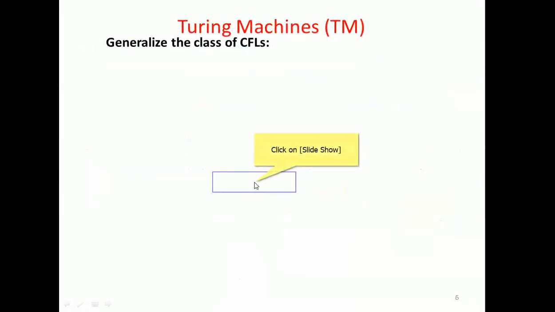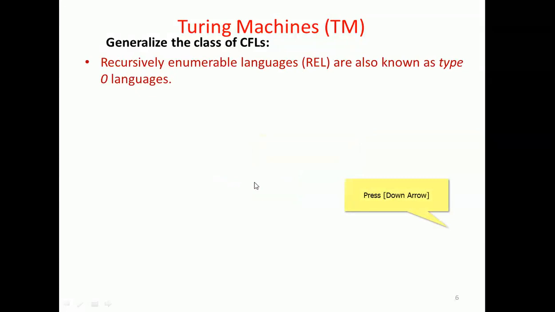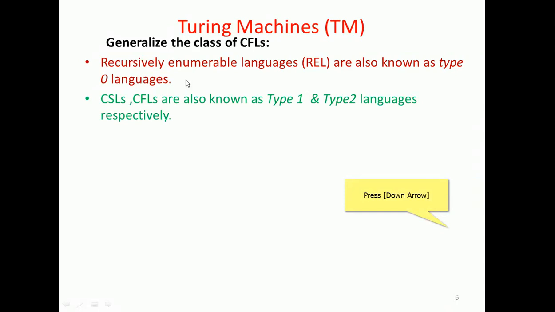So coming to the Turing machine model, it corresponds to recursively enumerable languages, also known as type 0 languages. Context sensitive languages and context free languages are also known as type 1 and type 2 languages respectively. The regular languages are also known as type 3 languages.